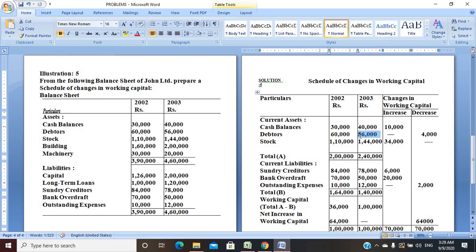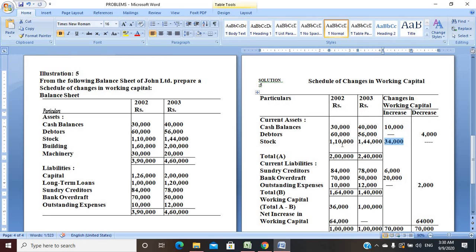So in the current year we have a decreasing value. That's why it is mentioned here as decrease, right? Here 4,000 is the difference, so it is mentioned as decrease. Stock we have 1,10,000 in 2002, but in 2003 we have 1,44,000. So it is increasing value. That's why I mentioned 34,000 as increasing value.